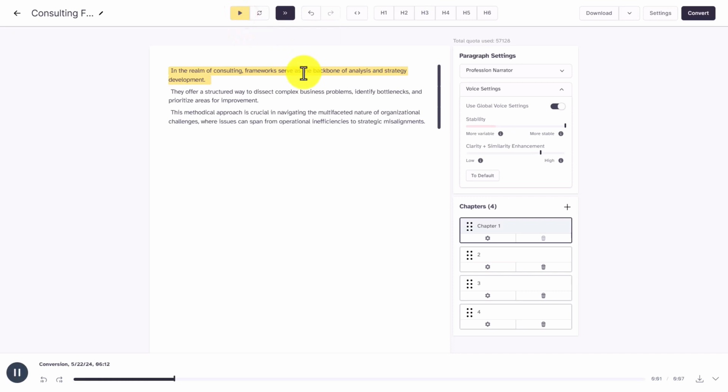In the realm of consulting, frameworks serve as the backbone of analysis and strategy development. They offer a structured way to dissect complex business problems, identify bottlenecks, and prioritize areas for improvement. This methodical approach is crucial in navigating the multifaceted nature of organizational challenges, where issues can span from operational inefficiencies